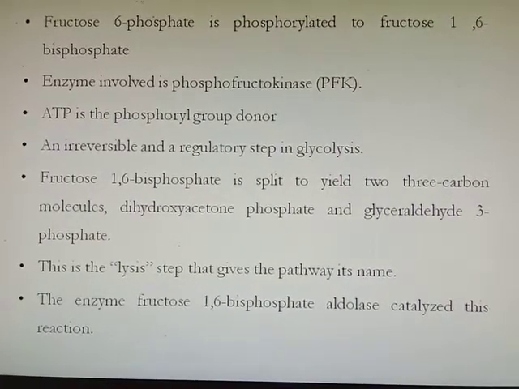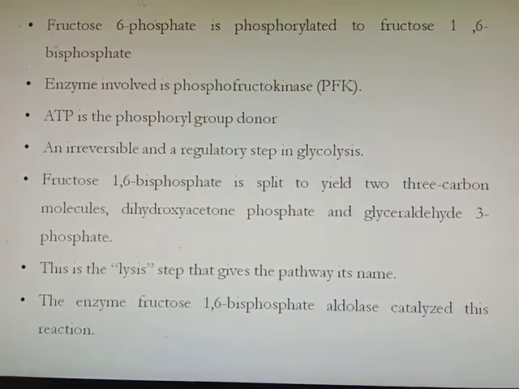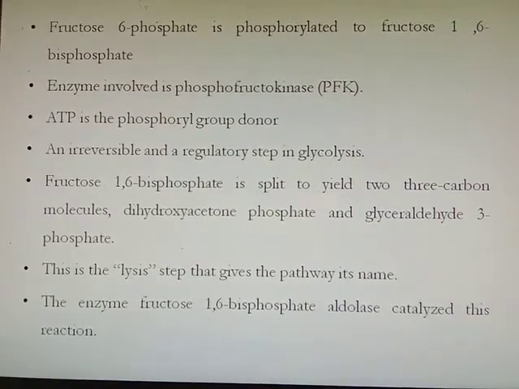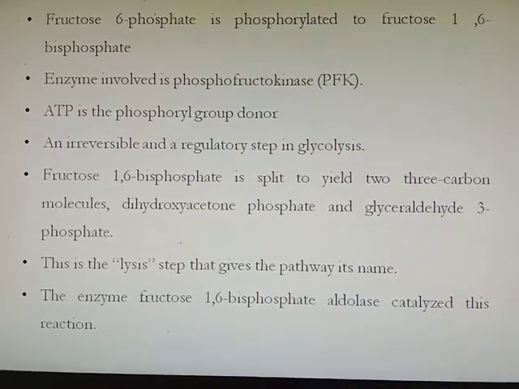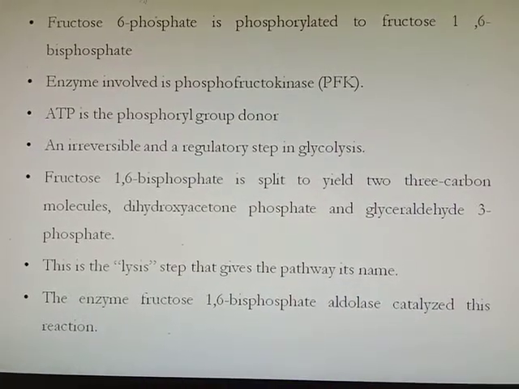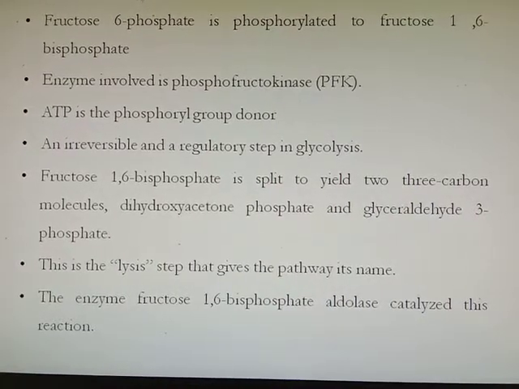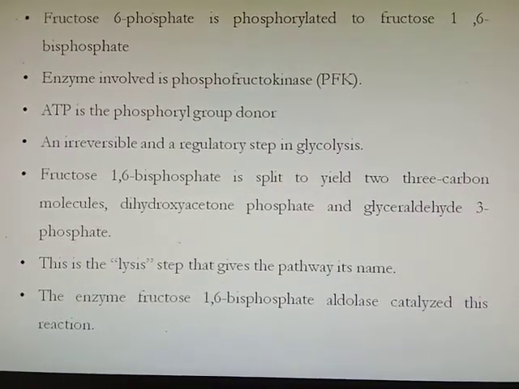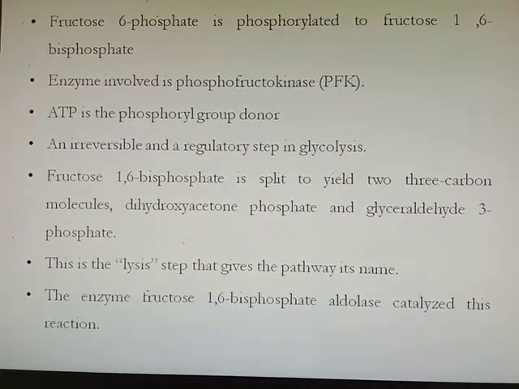That's why this step is called the lysis of glucose. The enzyme fructose 1,6-bisphosphate aldolase catalyzes this reaction, in which fructose 1,6-bisphosphate yields dihydroxyacetone phosphate and glyceraldehyde 3-phosphate.